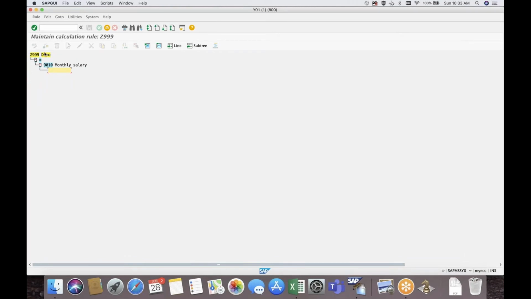Let us say this PCR will read in the payroll. When it is reading, if it is basic pay, I want to take 10% of basic pay. Before I take 10% of the basic pay, I have to add this basic pay again back to the IT table, which we call the internal table in the payroll. So I have some operations like ADD, which stands for add, WT stands for wage type, then space star. What will this exactly do? Let us say basic pay consists of 5,500.